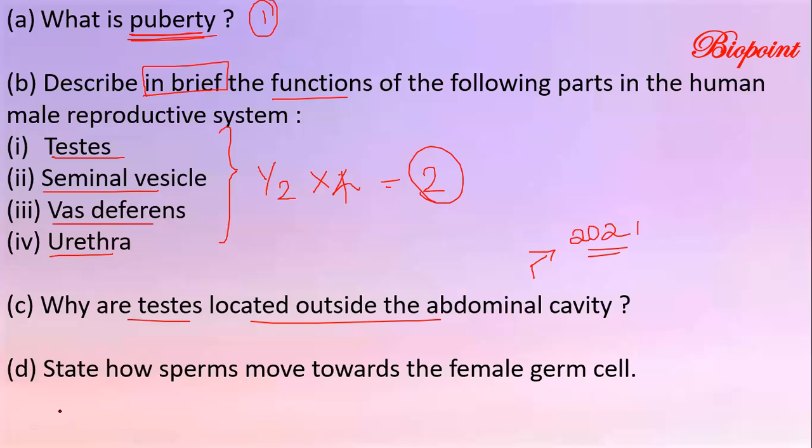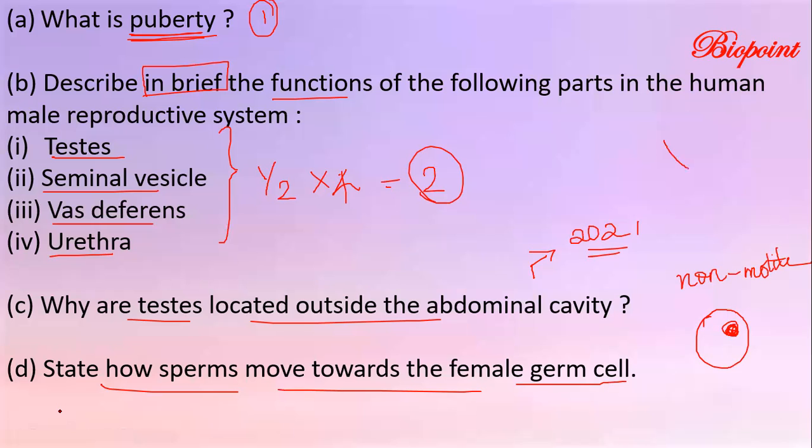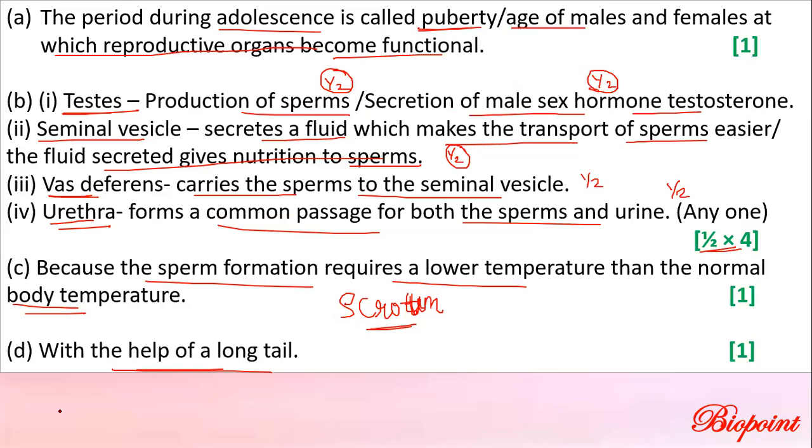Last and the final question. State how sperms move towards the female germ cell. We know that the egg or ovum is non-motile, or stationary. And we also know that the sperms are always motile. Why? Because they have the whip-like movement of the tail part. So the answer key, with the help of a long tail, you will get 1 mark for that.